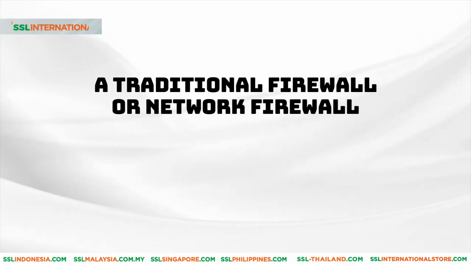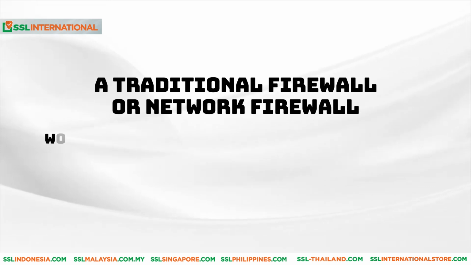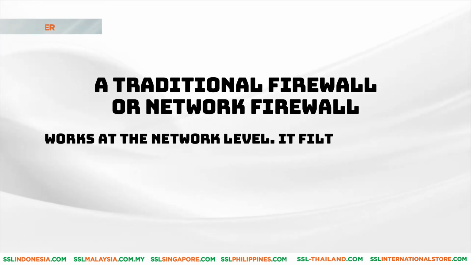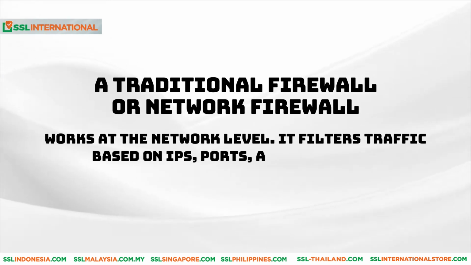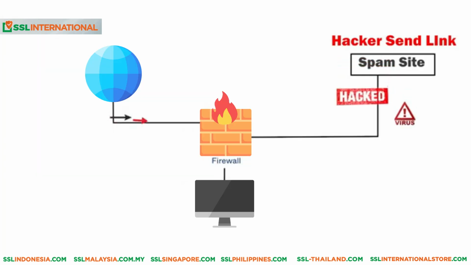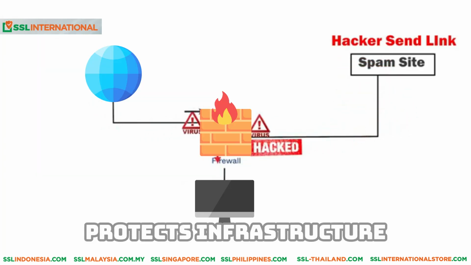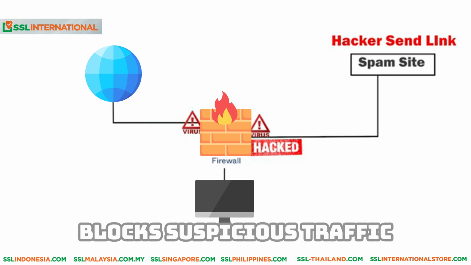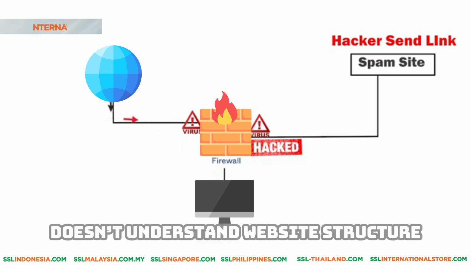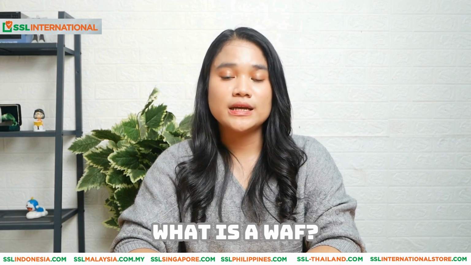A traditional firewall, or network firewall, works at the network level. It filters traffic based on IPs, ports, and protocols. Protects infrastructure. Blocks suspicious traffic. Doesn't understand website structure.